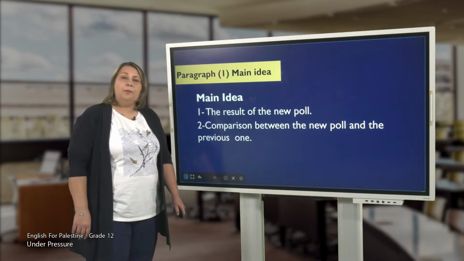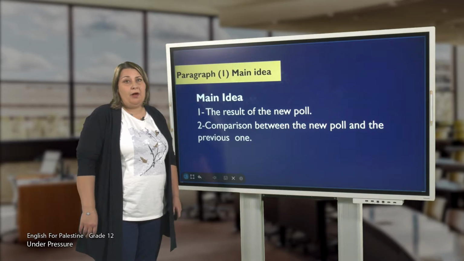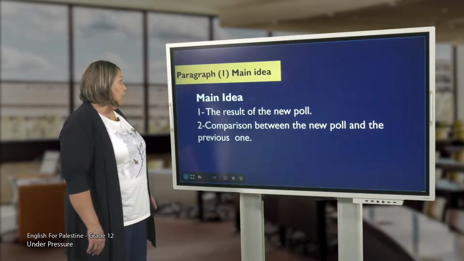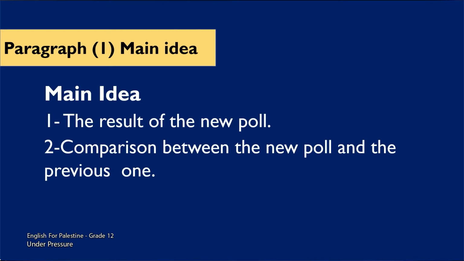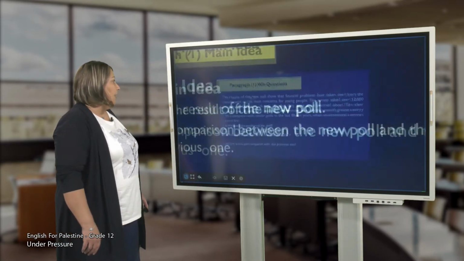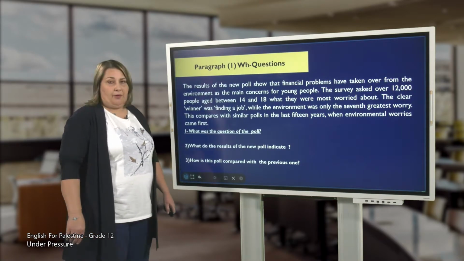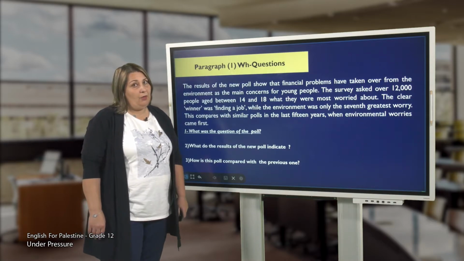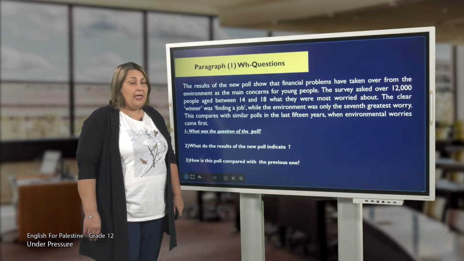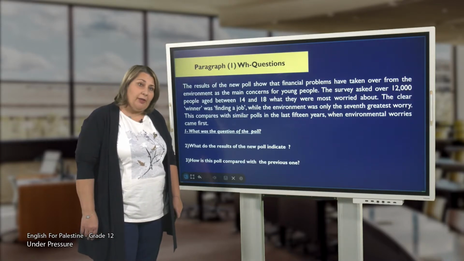Now, for the first paragraph, of course, we have main ideas. The main ideas for this text are number 1, the results of the new poll, and number 2, comparison between the new poll and the previous one, which means the previous poll. You have to read this text for about 5 minutes, all right? And then you're going to answer the following questions.